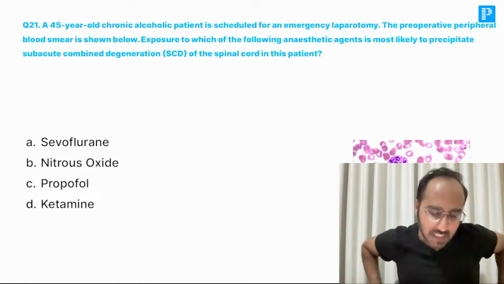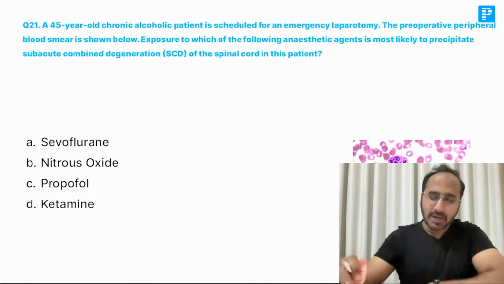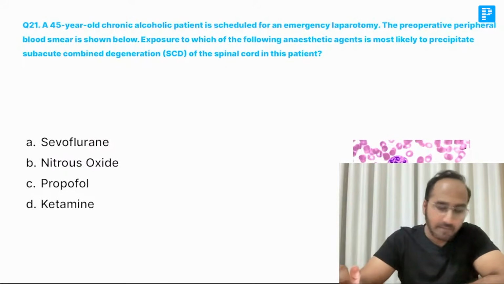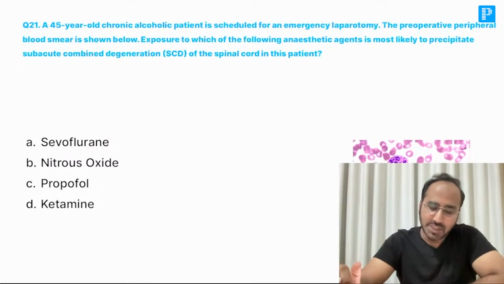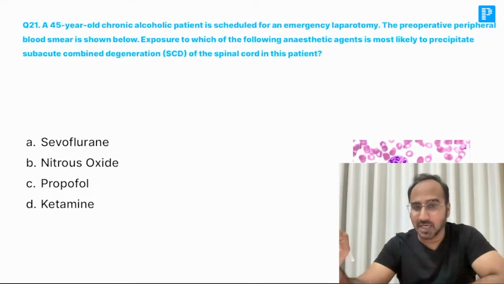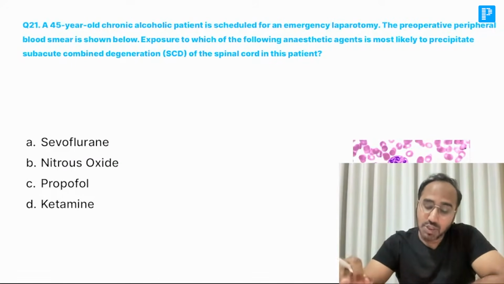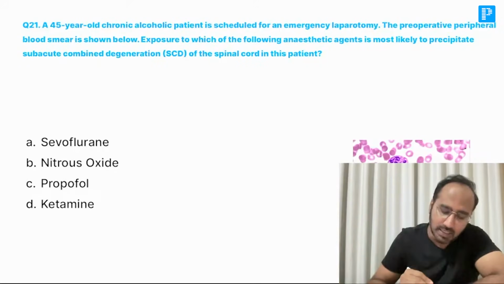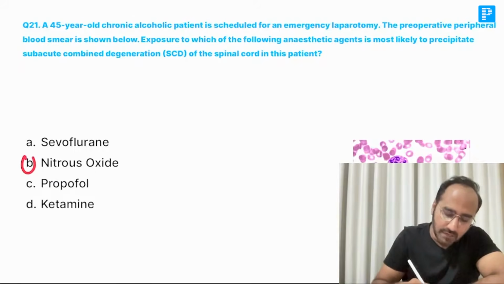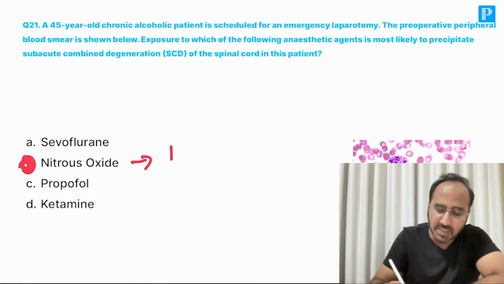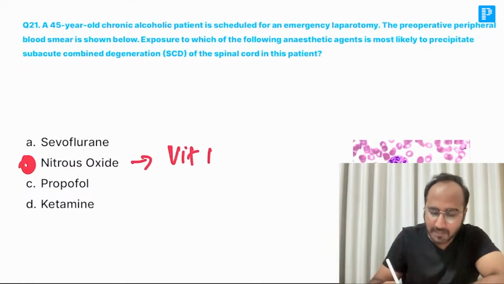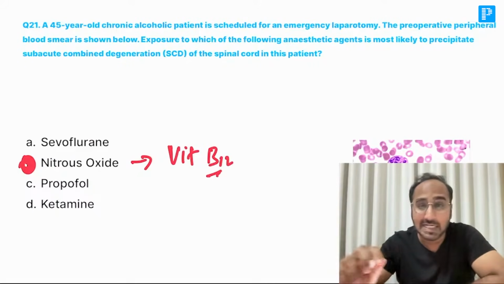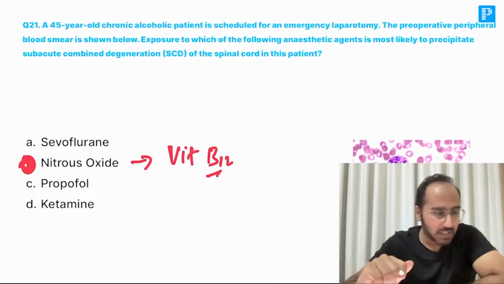Now coming to the next question, guys. A 45-year-old chronic alcoholic patient is scheduled for emergency laparotomy. The preoperative peripheral blood smear is shown below. We don't have to do anything with the smear. Exposure to which of the following anesthetic agents is most likely to precipitate subacute combined degeneration of the spinal cord? It is always nitrous. Nitrous usually inhibits the vitamin B12 dependent enzyme, and that leads to subacute combined degeneration of the spinal cord.